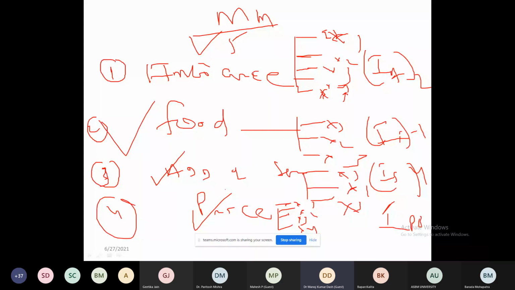Within the ambience, they will also give the priority 1, 2, 3, 4, 1, 2, 3, like this. We have to prioritize. I've already explained 2 cases. Tell me what is the basic outcome of this conjoint analysis now?